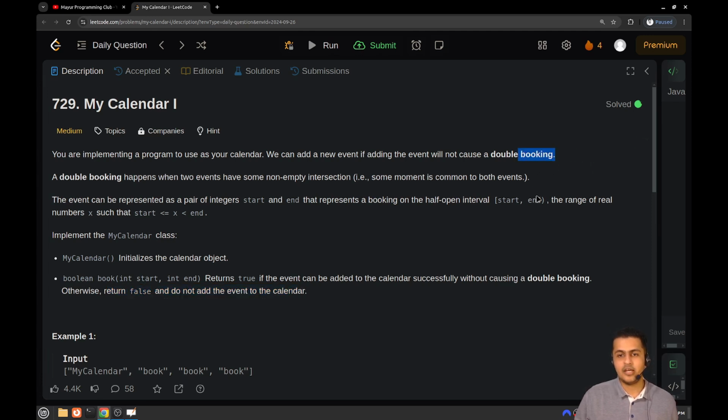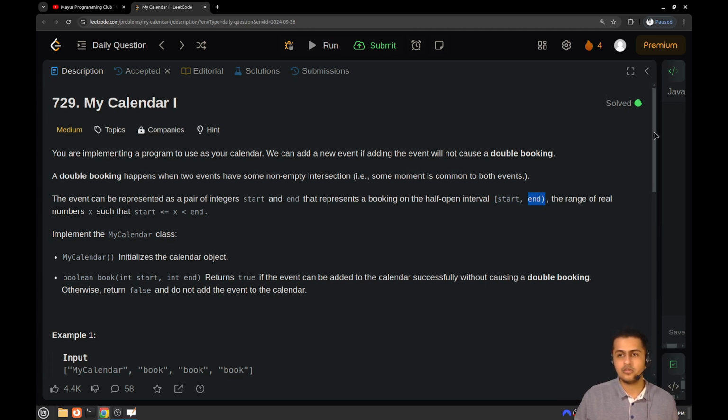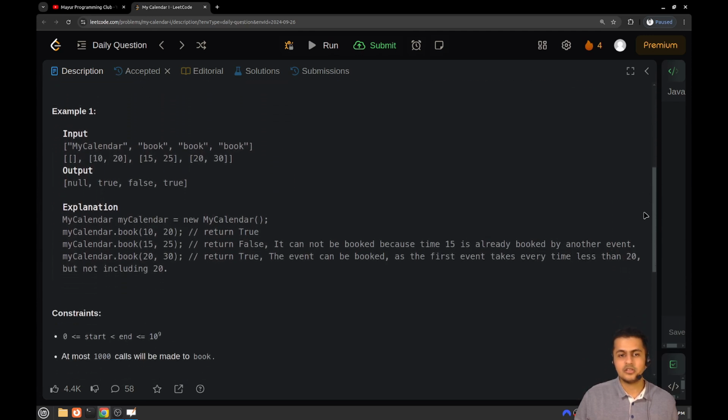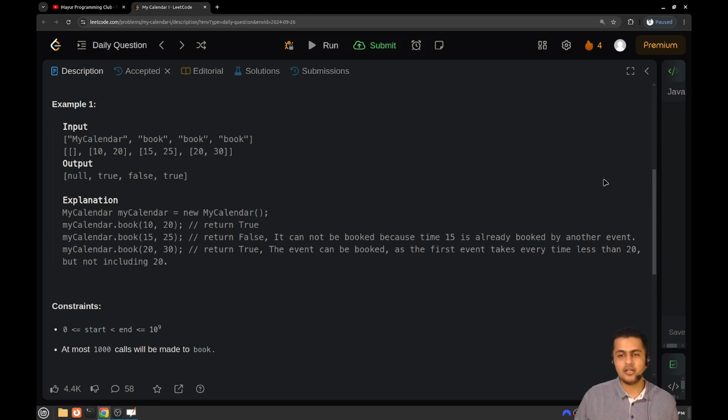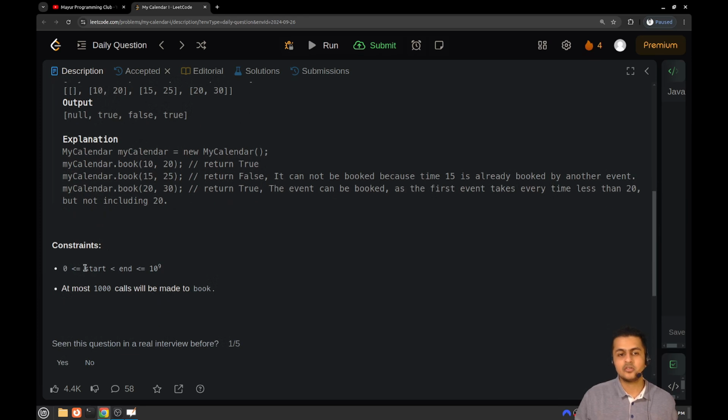The start argument is included, and the end is excluded. So this is the whole problem statement, and before thinking of an approach, let's have a quick look at the constraints. The starting and ending times will be of the order of 10 to the power 9, and at most 1000 calls will be made to the book method.